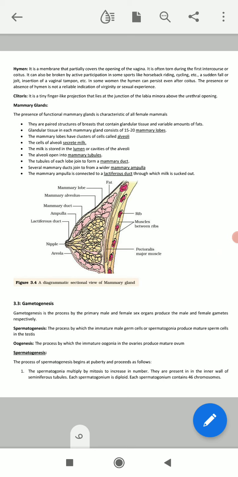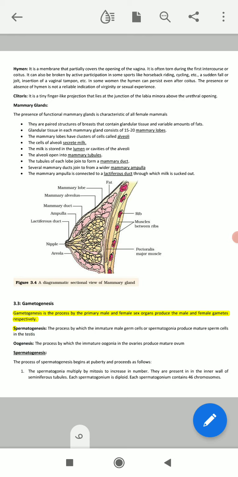So today we are going to discuss the gametogenesis process. From this name I think you can easily understand the meaning of gametogenesis. I am underlining and highlighting this because it is very important for your exam: what is the basic definition of the gametogenesis process.